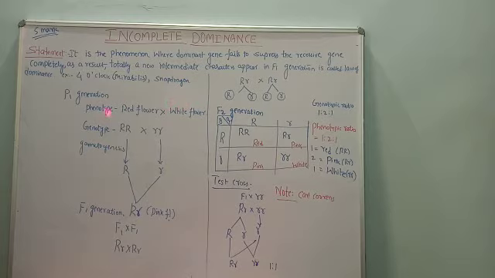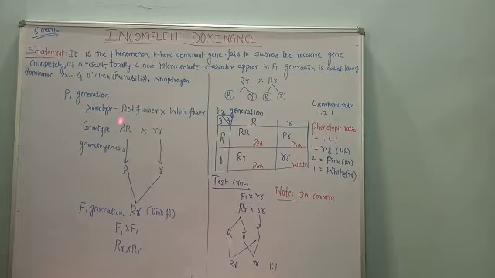So in the P1 generation, the parent generation, the two breeding varieties, Mendel... this actually is not conducted by Mendel. It was conducted by a scientist by the name Carl Correns. So the historical aspect you should understand. Carl Correns was the first person to explain incomplete dominance. It is not conducted by Mendel. It is a deviation from Mendel.